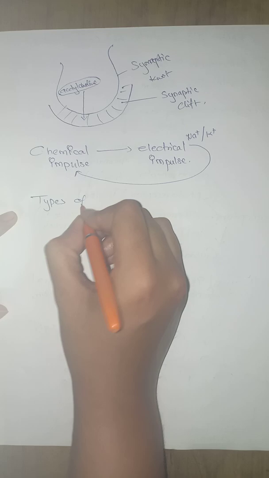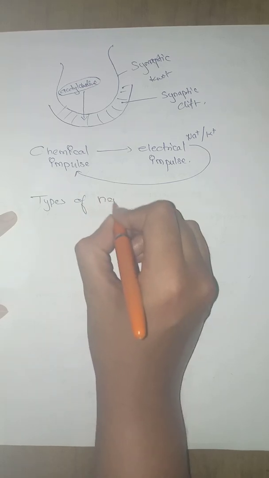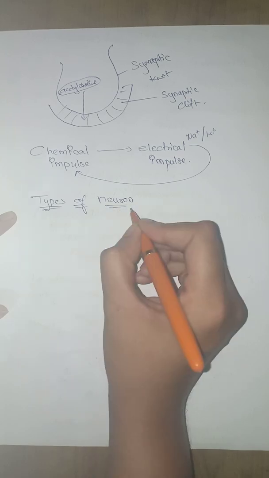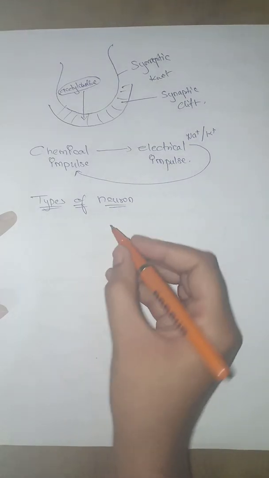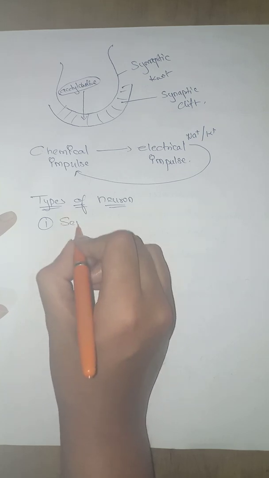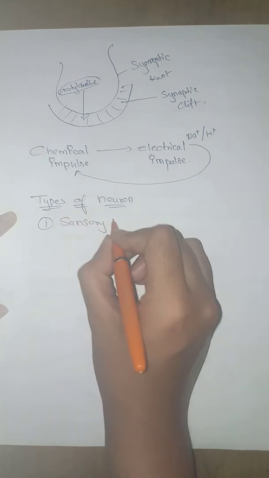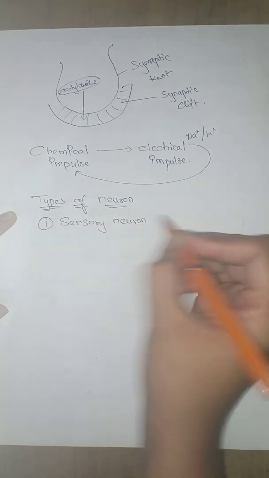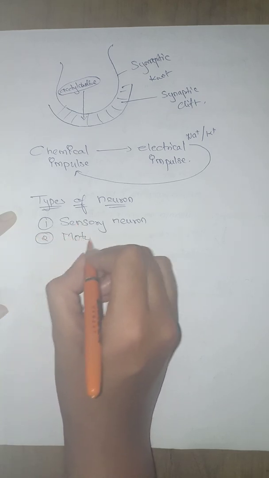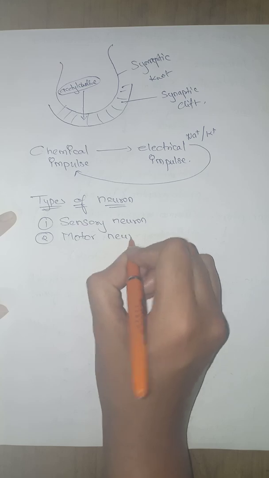So let's see what the different types of neurons are. There are basically three types of neuron. One is the sensory neuron. Second, the motor neuron.